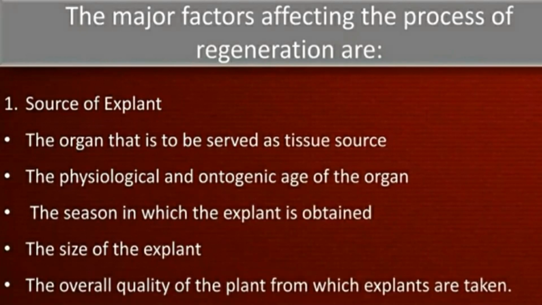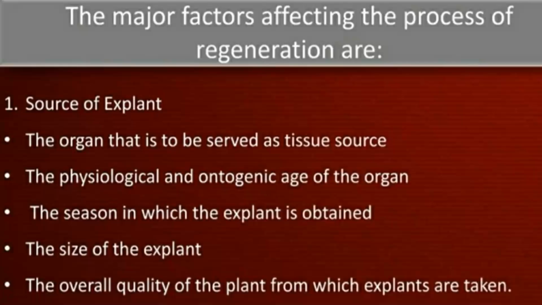We know that if we take the explant from woody plants, it is not able to regenerate. Sometimes the regeneration process fails there. So we have to make sure that the explant which we have selected will serve as a tissue source for our organogenesis process.